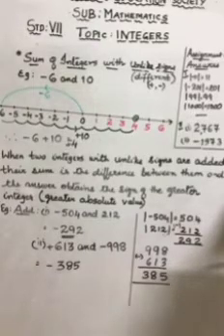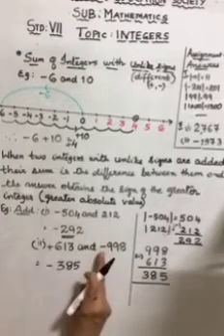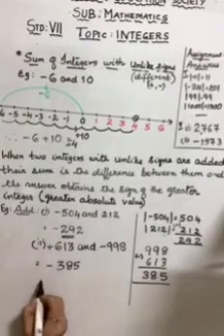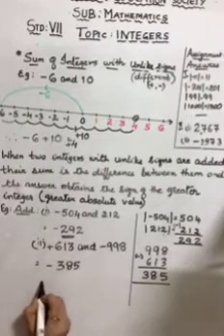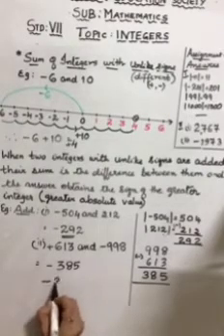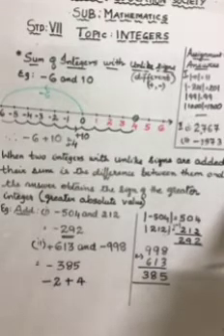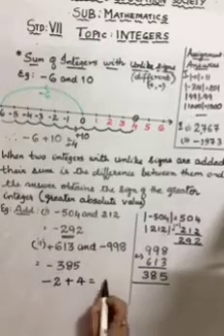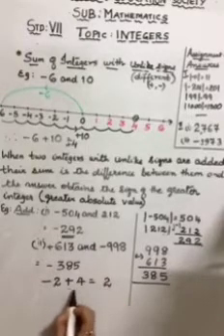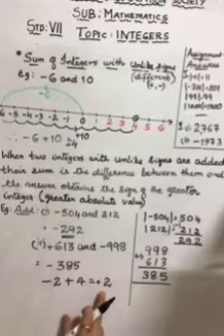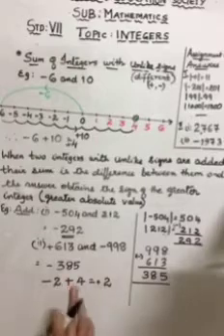Again, I repeat, in case this is positive and this is negative, like minus 2 plus 4. Quickly, I'm sure many of you have got the answer. What is the answer? 2, but the greater number has a positive sign. So the answer is plus 2.